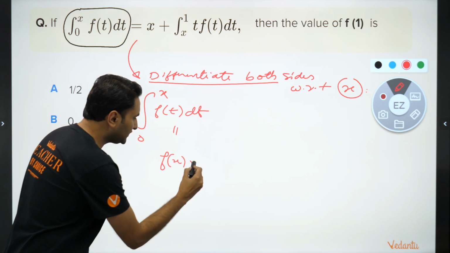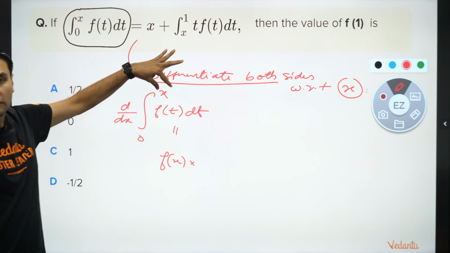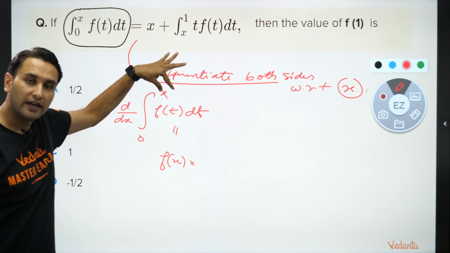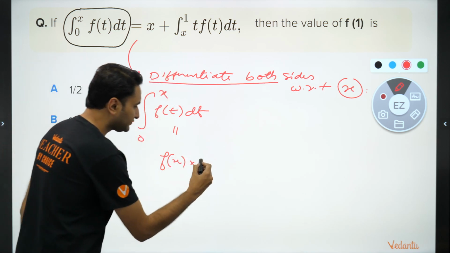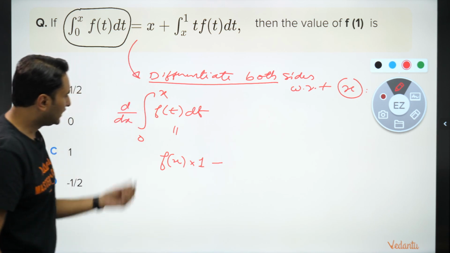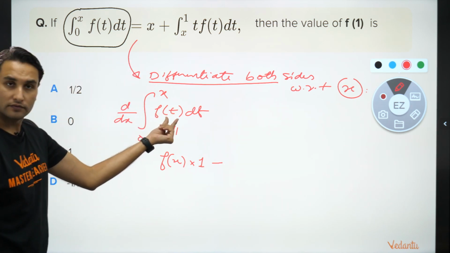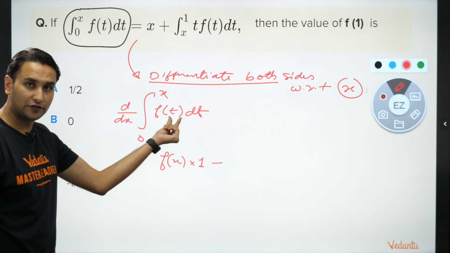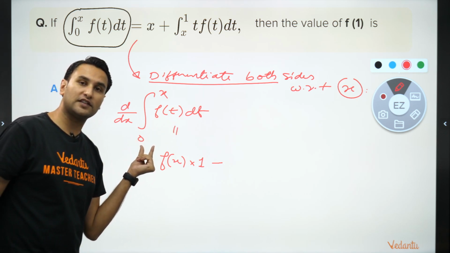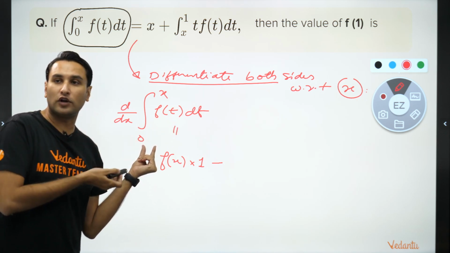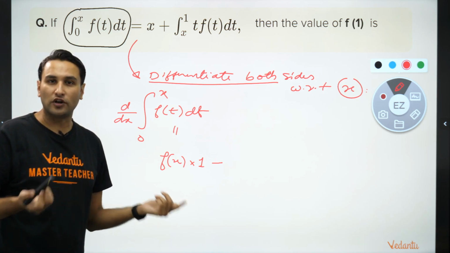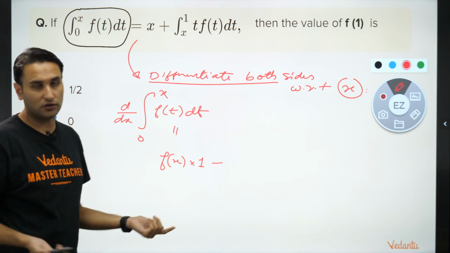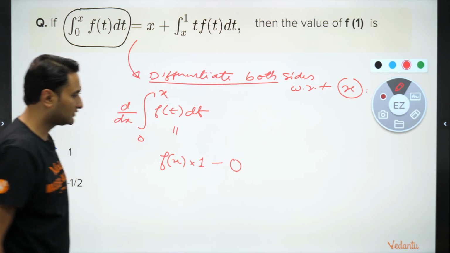Now differentiation of the upper limit, व्हाट इज द डिफरेंशिएशन ऑफ अपर लिमिट? x का डिफरेंशिएशन बच्चों कितना होगा? 1. माइनस, you will put 0 in the place of t, f of 0 into differentiation of lower limit. बच्चों what is lower limit? Lower limit is 0 और 0 का differentiation कितना होता है? Constant का differentiation कितना होता है? 0. So this is going to be 0 anyways, right?